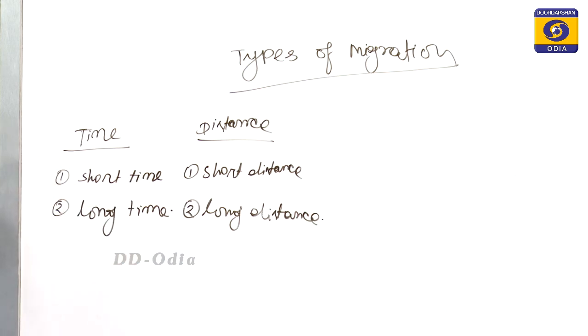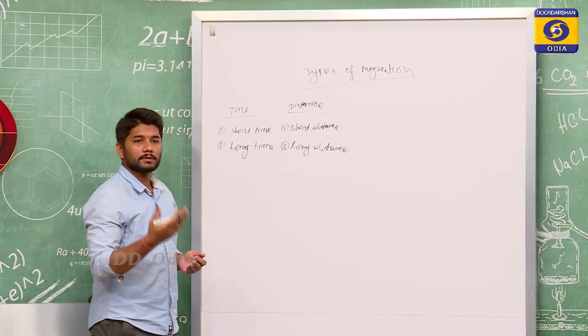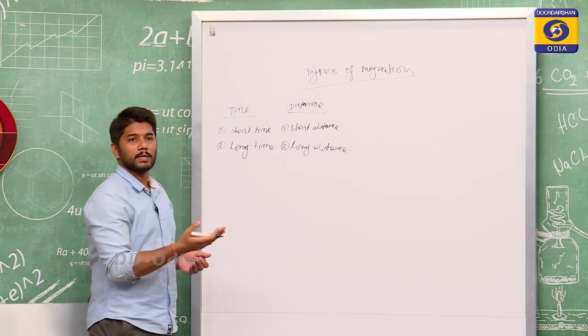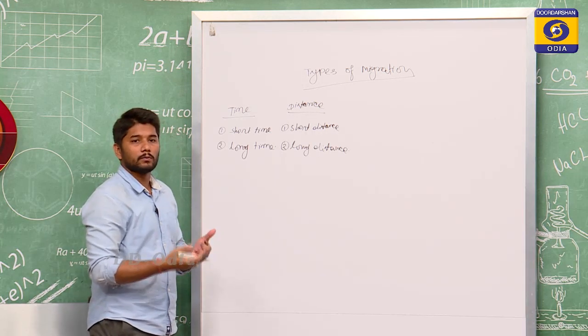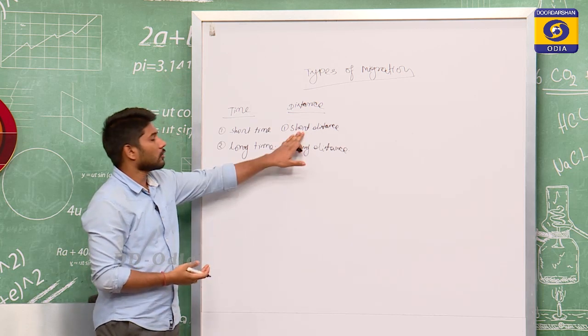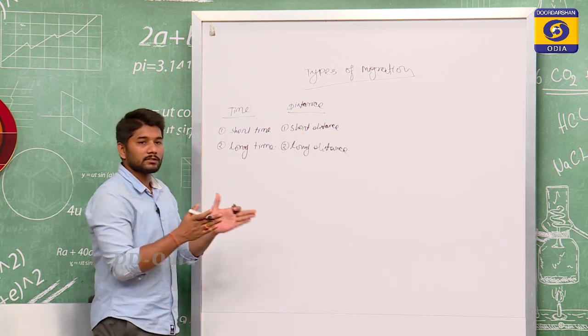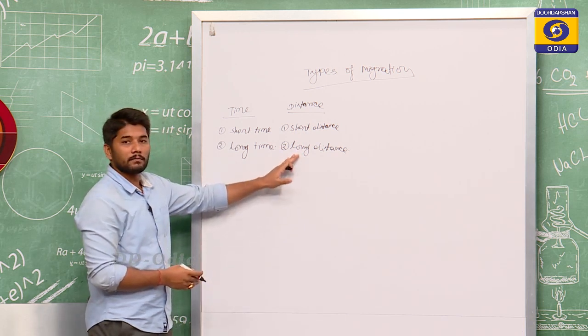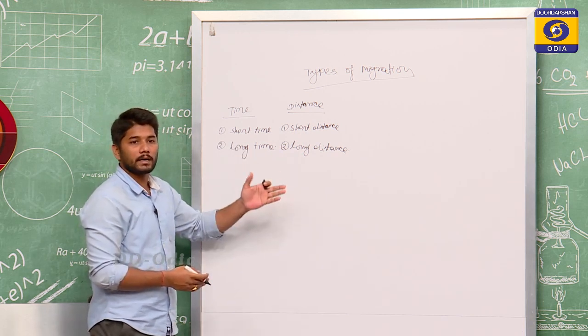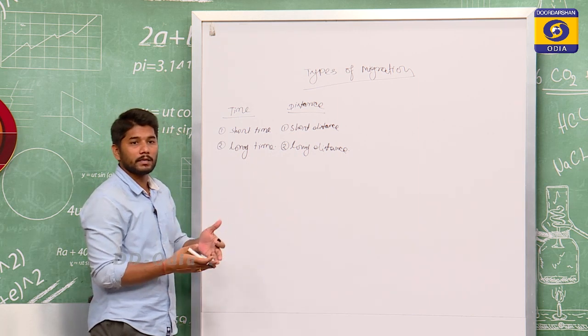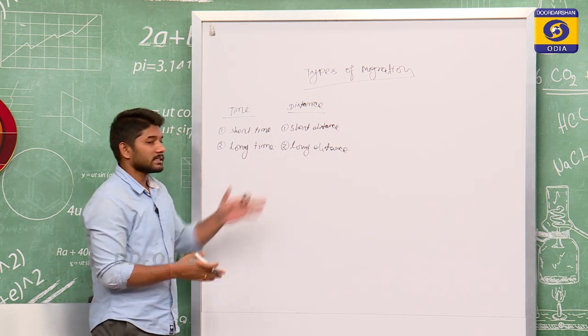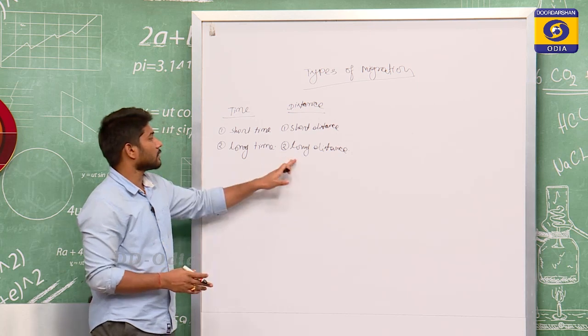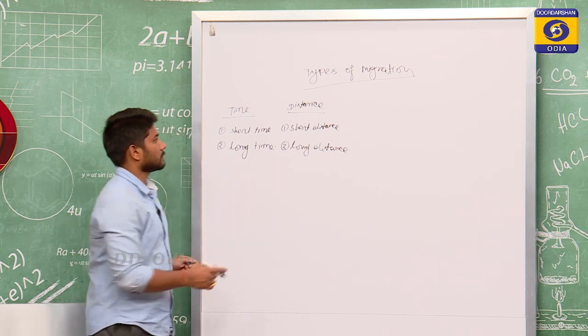Let us take an example: when a person migrates from Cuttack to Bhubaneswar or from Rourkela to Bhubaneswar, then it is a short distance migration, where the distance of migration is very small. Whereas, if someone migrates from Odisha to America, or from Delhi to New York, then the distance is very long, and it is called long distance migration.